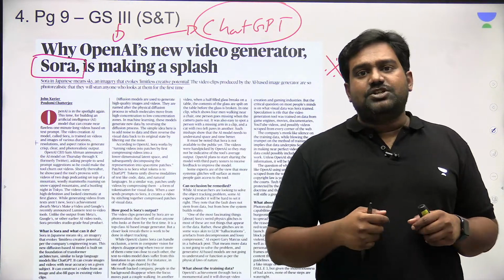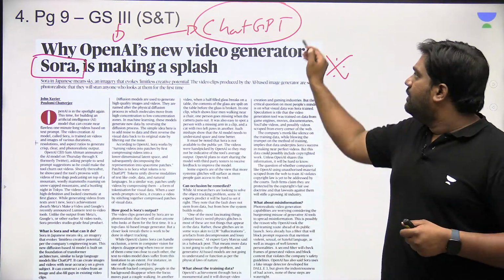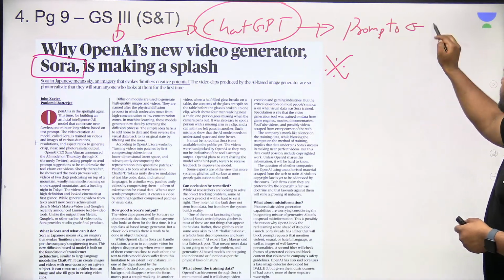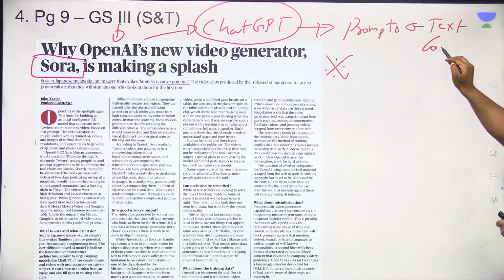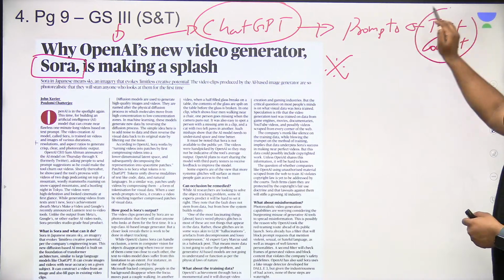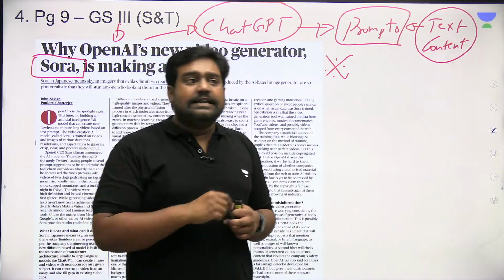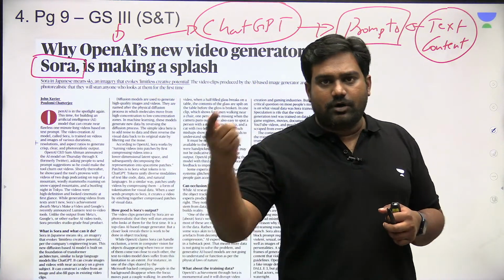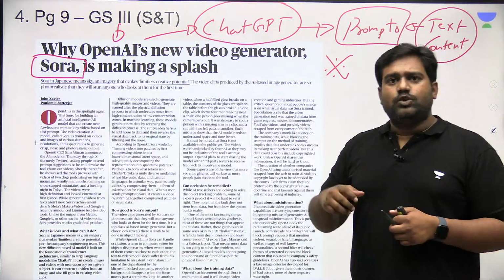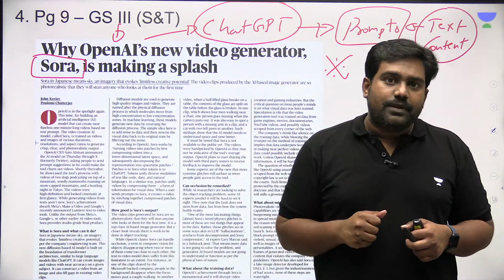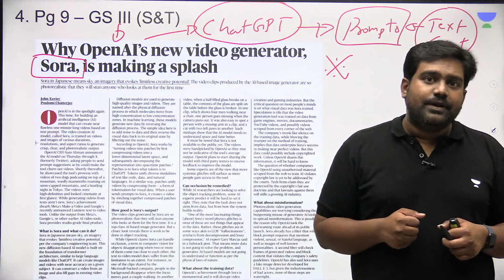If ChatGPT was generating text primarily, ChatGPT will take prompts from the user and it generates text-based content. For example, it can create a description for a YouTube video, right? It can suggest you a travel itinerary for a vacation or a trip, right? So ChatGPT was primarily text-based. It can write a piece of code which can replace a software engineer, right?